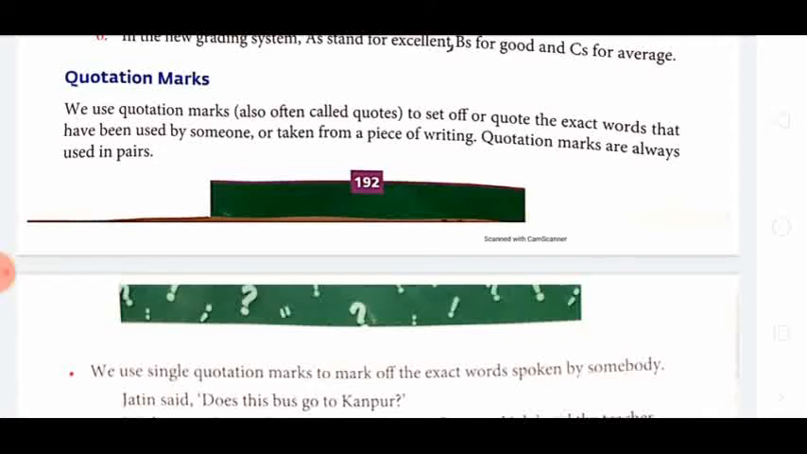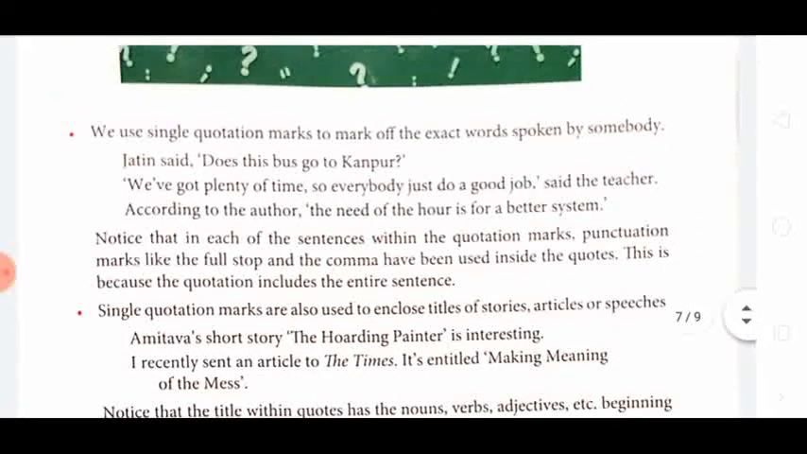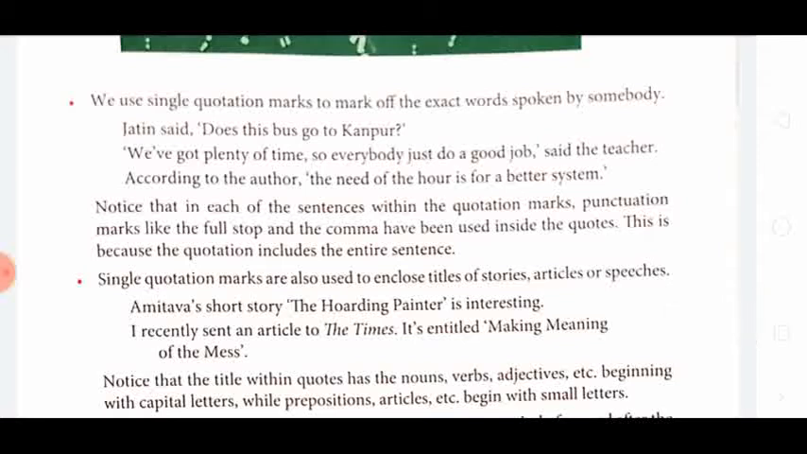We use quotation marks, also called quotes, to set off the exact words that have been used by someone or taken from a piece of writing. Quotation marks are always used in pairs. Here you can see that a rule is there. We use single quotation marks for the exact words spoken by somebody.